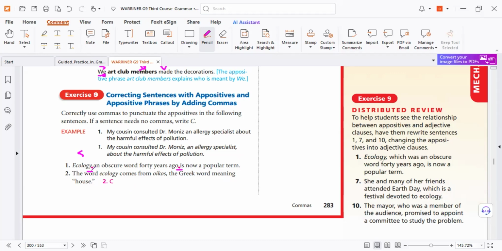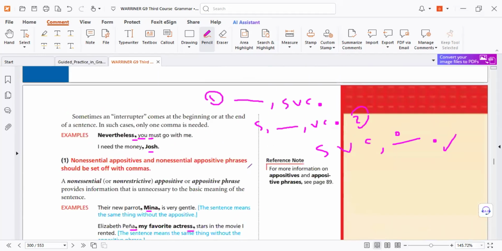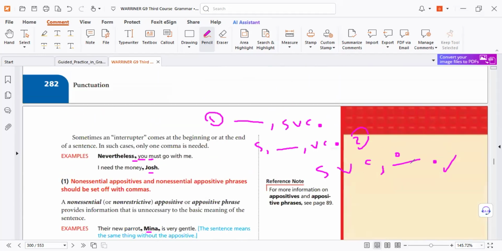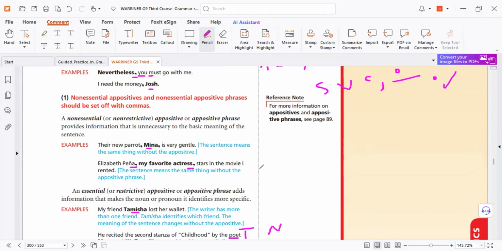Look for the next. The word ecology comes, subject, verb. Why don't we have commas? Because it's essential. How can I delete the word ecology? If you delete it, you will not understand what the word is exactly. So it's important. Why do we have a comma here? It's an appositive to tell you what icons are. So we need a comma because the appositive phrase is at the end. And be careful about the structures. Look, at the end we can use any phrase to describe something before. Most common.